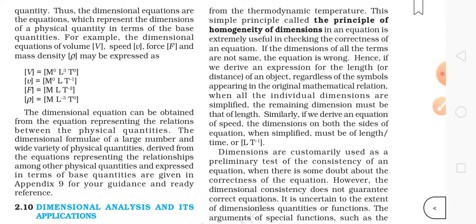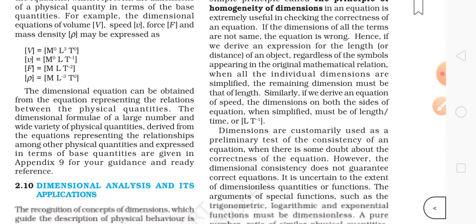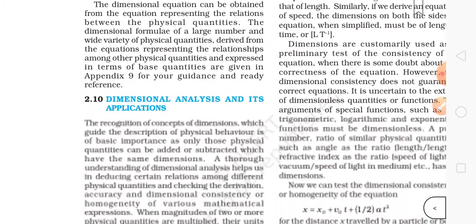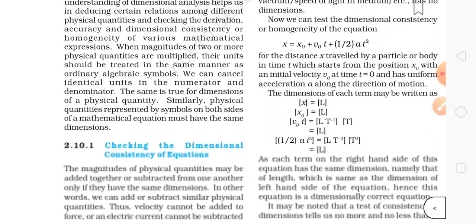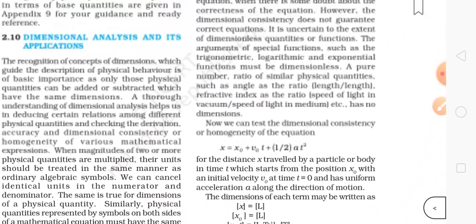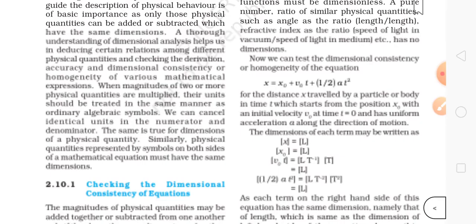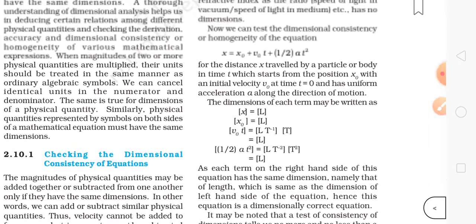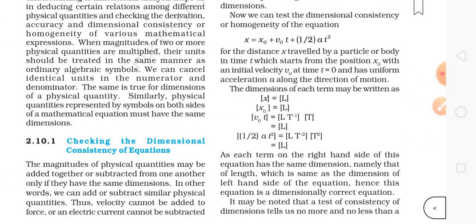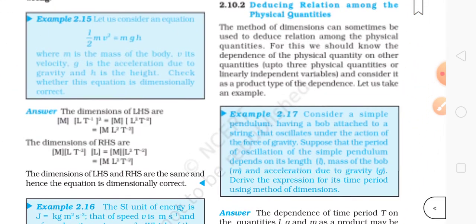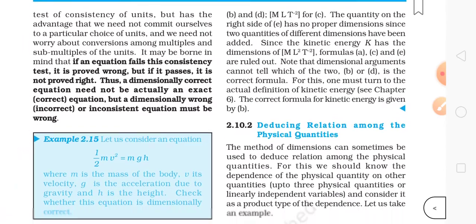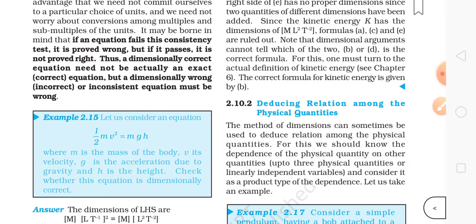So the first thing is the simple principle of homogeneity of dimensions. I'll tell you everything in short. Let me tell this thing. What is a dimension? What do we mean by dimension? Another thing is written here, just the bold thing I'm focusing on, then I'll explain everything.